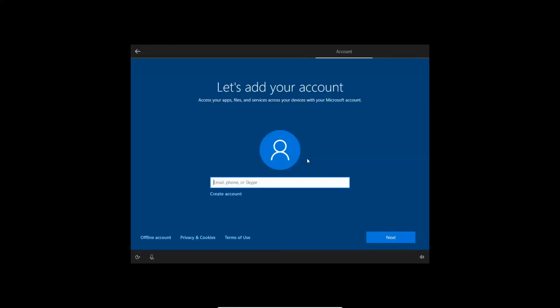Here you can set up your online Microsoft account on this PC. If you have an online Microsoft account, you can type your email address here and press the next button. Or otherwise, you can create a new Microsoft account from here. For this moment, I am not going to use an online Microsoft account. Instead, I am using my local account. If you want to use a local account, you can press offline account.